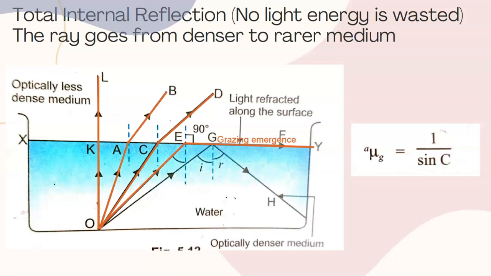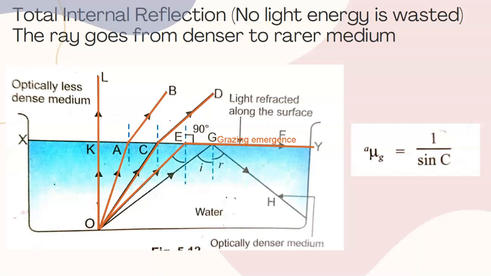That 48 degrees is known as the critical angle for water. So exactly at 48 degrees angle of incidence, the angle of refraction in air becomes 90 degrees, and the ray of light, instead of going out in air, goes along the surface of water, which is known as grazing emergence.